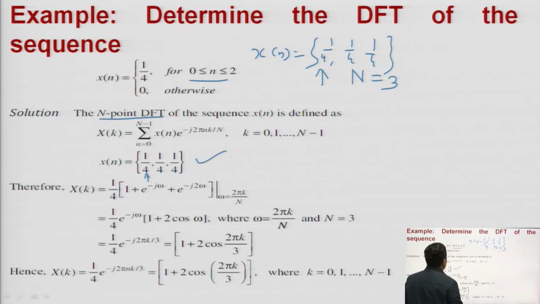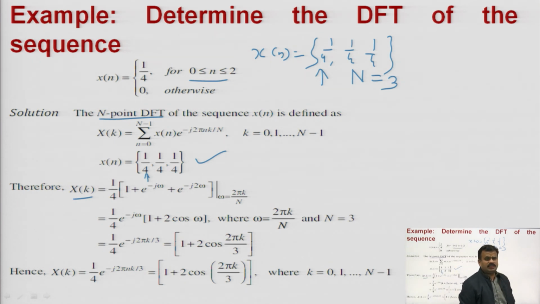So, x of n is this, which I am writing here. Now, you want to calculate the DFT. So, x of n is equal to this, and X of k is given by the formula: small x of n into e to the power minus j 2 pi k n by N. Capital N is equal to 3 here because the length of the sequence is 3, since your signal is defined from 0 to 2, so the length will be 0, 1, 2, which means 3.